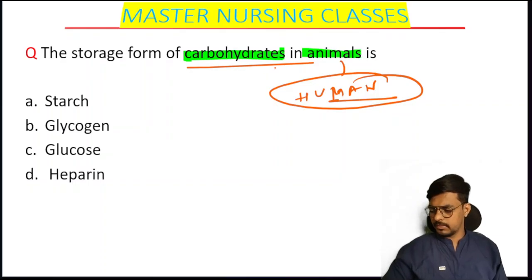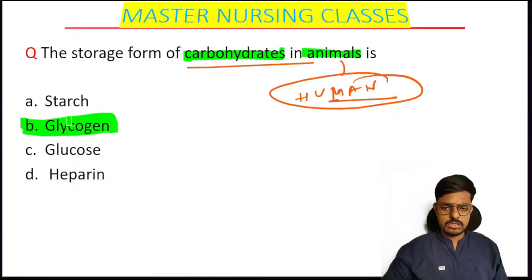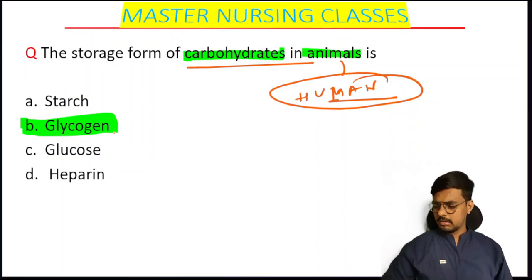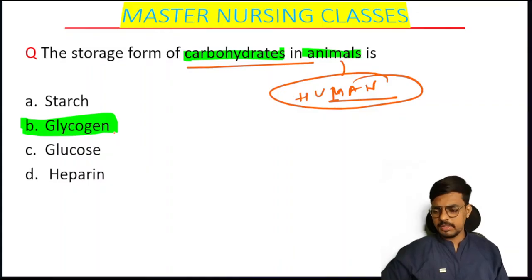Very nice, students. All of you have given the particular answer. That is correct. That is the glycogen. So my next question is, where does glycogen store? Option A, in the spleen, option B, in the pancreas, option C, in the liver, and option D, in the intestine. Where will it store?